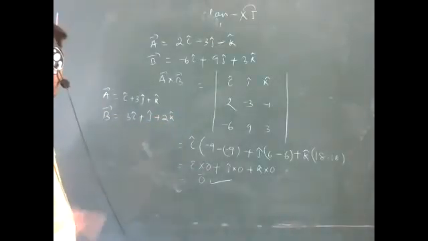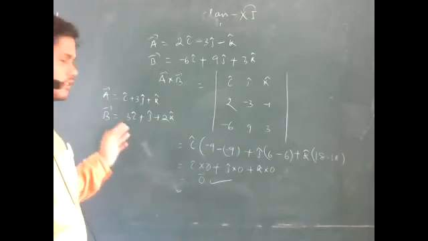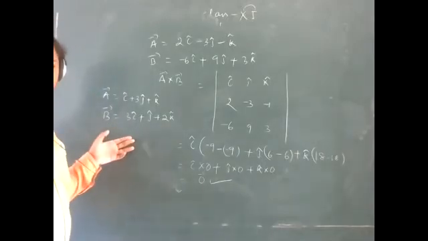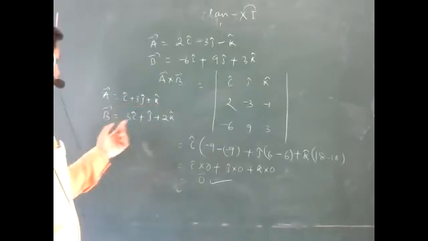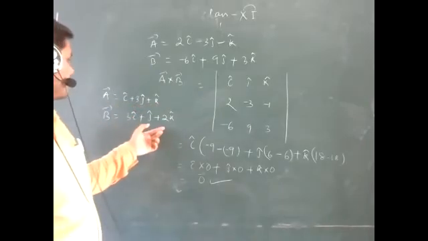And b vector is given 3i cap plus j cap plus 2k cap. These are the a vector and b vector that are given to you, and you have to find a cross b.